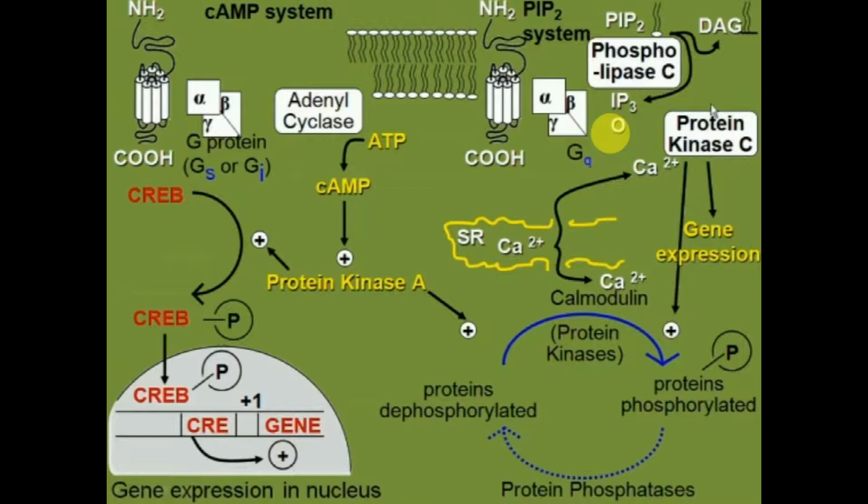So looking on the right side, this is the mechanism of action of GQ proteins. So here similarly 3 subunits alpha, beta and gamma, but phospholipase C converts PIP2 into IP3 and diacylglycerol. So calcium is released from sarcoplasmic reticulum that produces the gene expression. So the effector molecule is phospholipase C, phosphorylating protein kinase C. Here the effector molecule is adenyl cyclase and the second messenger is cyclic adenosine monophosphate and phosphorylation of protein kinase A.